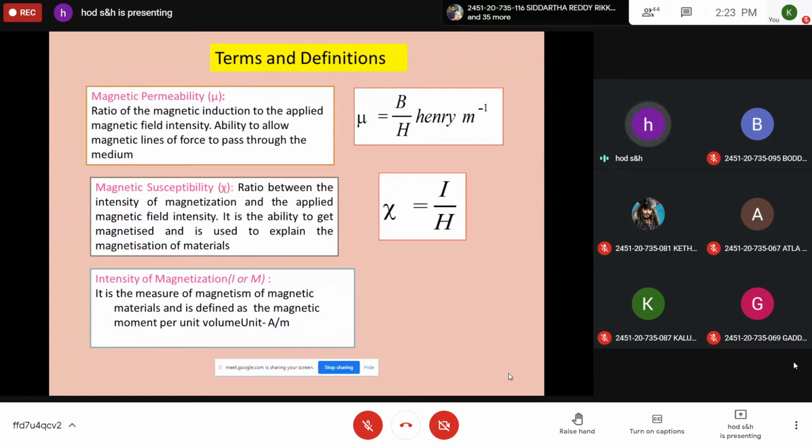It is an inherent property of a material, and with what strength it allows the magnetic lines of force to pass can be measured by a parameter known as magnetic permeability, mu. It varies from material to material. It is the ratio of the magnetic induction to the applied field, B by H.